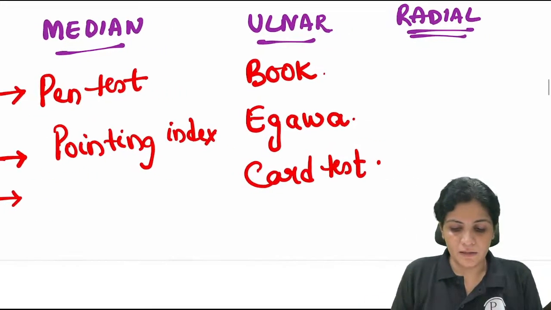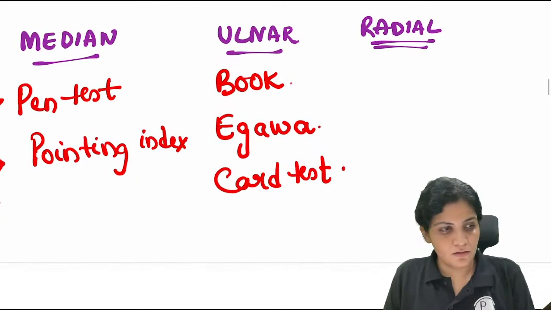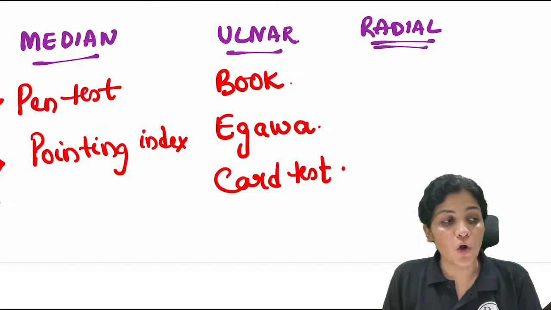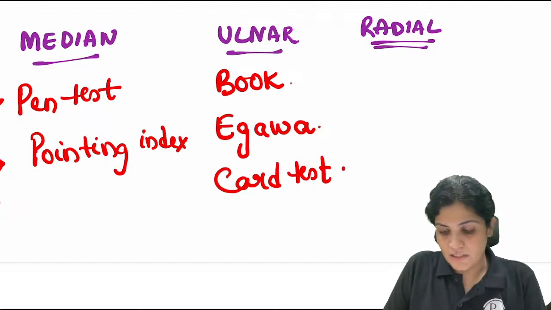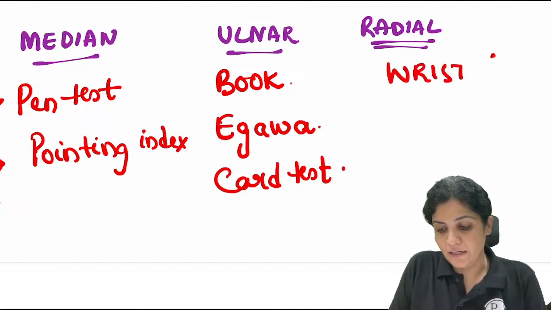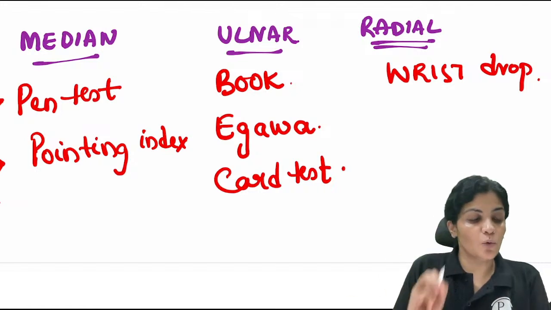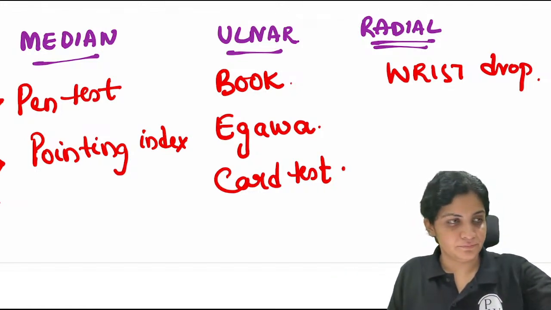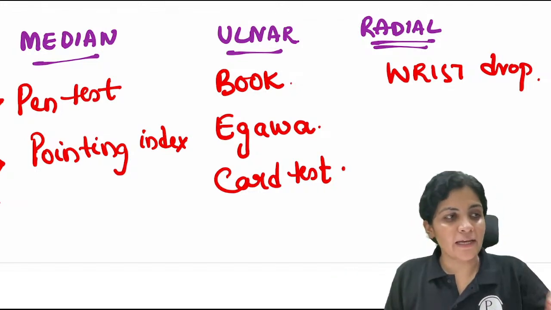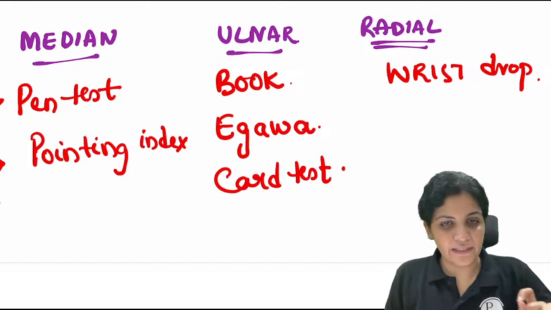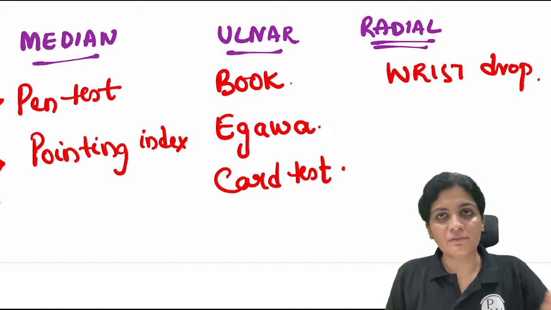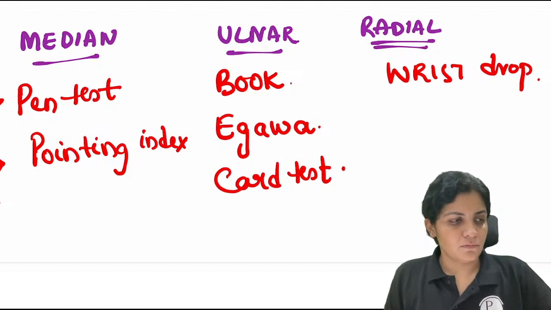Wrist drop. Yes. Wrist drop is radial. Holstein-Lewis fracture. Holstein-Lewis fracture will damage which nerve? Median nerve, ulnar nerve, radial nerve. Holstein-Lewis is Saturday night palsy. Okay, fine.